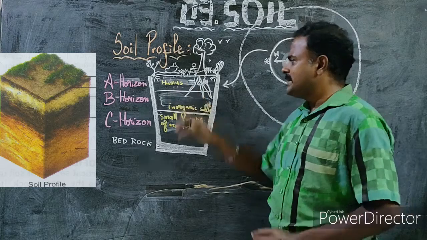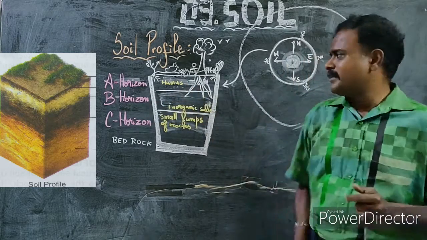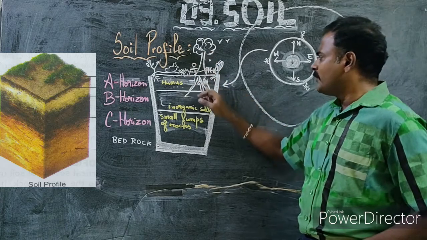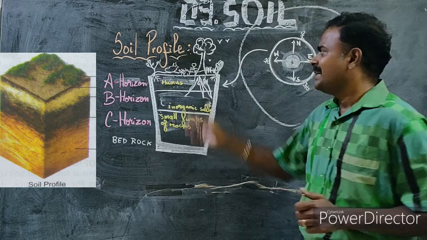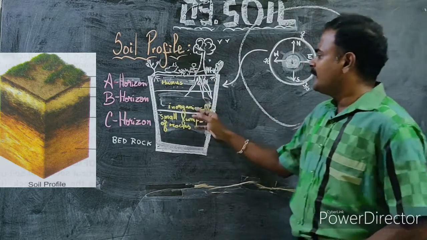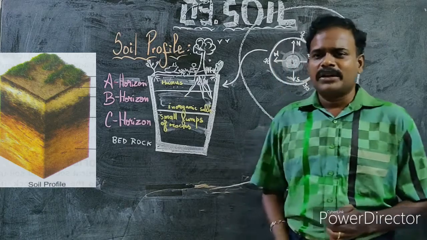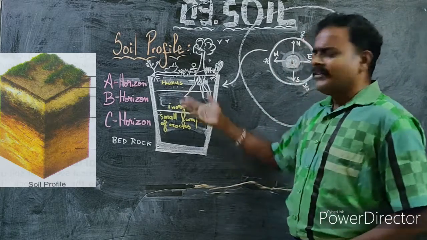Then second is the B horizon. As I said before, less humus will be found. Second, the roots of large trees will be found in the B horizon, not small plants, large trees. And third, more inorganic salts will be found. So this is not a fertile region.